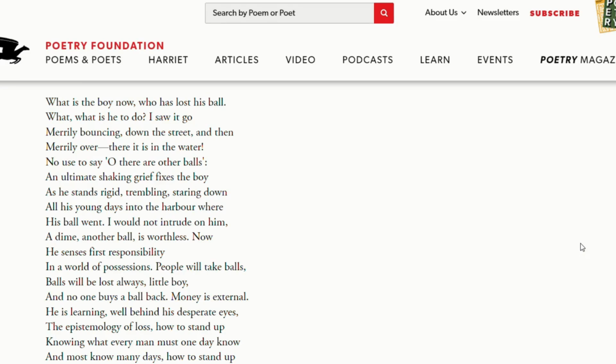Now, merrily bouncing tells you the emotion which the boy had. So, merrily bouncing is transferred epithet. The ball was not merry, but the boy was merry, playing. So, merrily bouncing down the street and then merrily over. There it is in the water.